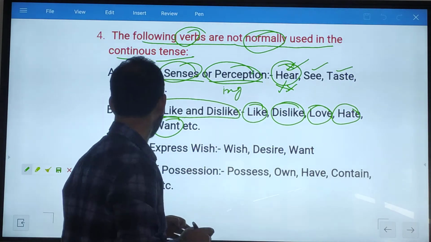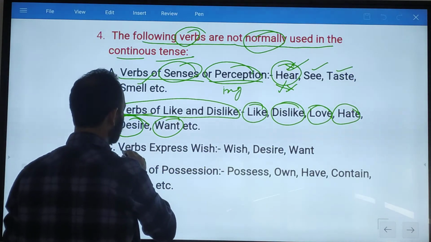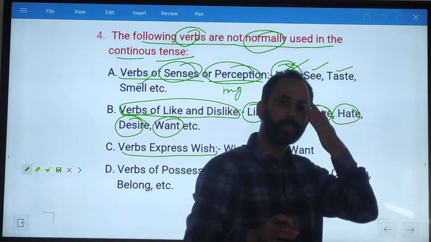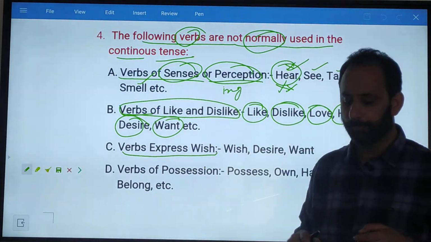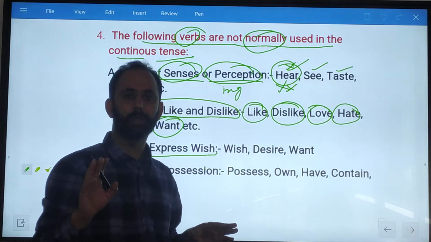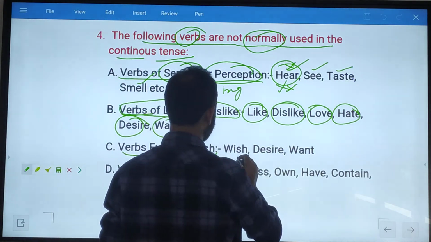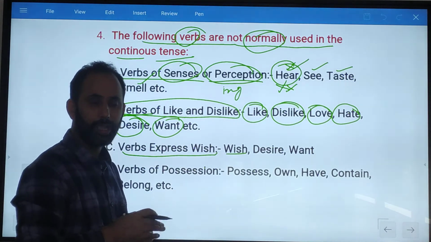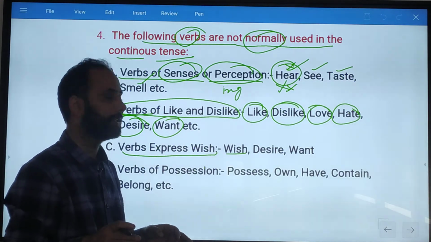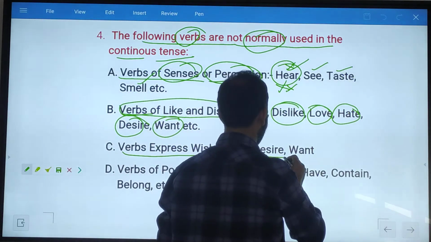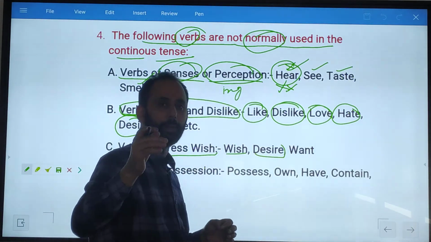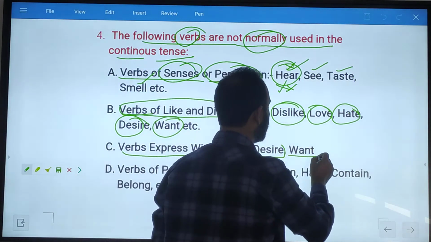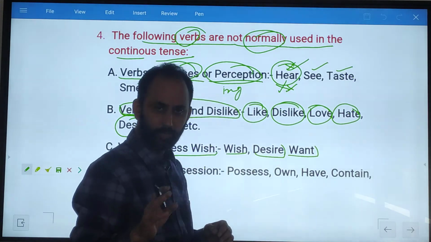Okay. Another one is verbs that express wish. Those verbs which are used for wish, there we also don't use the present continuous. For example, wish. We cannot write I am wishing to become a doctor. I am wishing to become a teacher. No, I wish to become a teacher. Desire. My desire is to help the poor, not my desiring. I am desiring, no. I want to go there, not I am wanting.